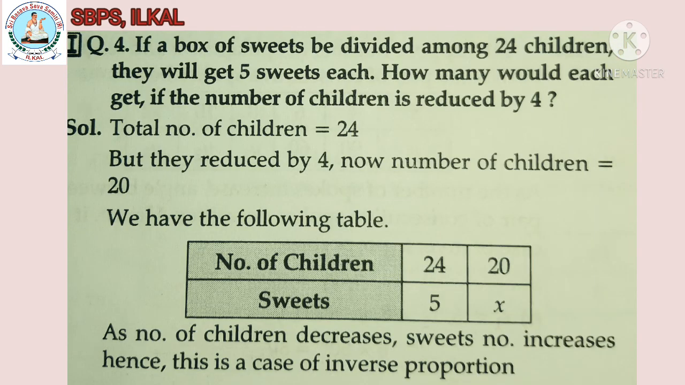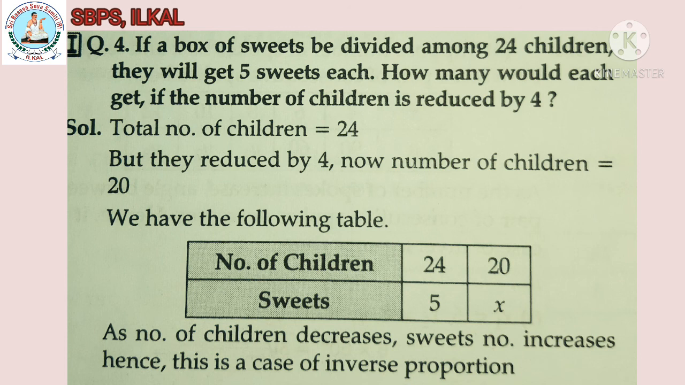Fourth question. If a box of sweets is divided among 24 children, they will get 5 sweets each. How many would each get if the number of children is reduced by 4? Solution. The total number of children is equal to 24, but it is reduced by 4. Now the number of children is equal to 24 minus 4, which is equal to 20.